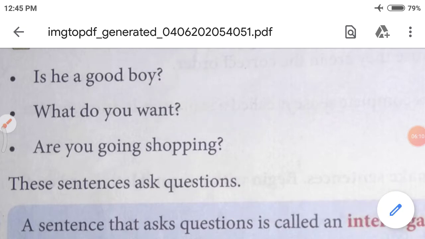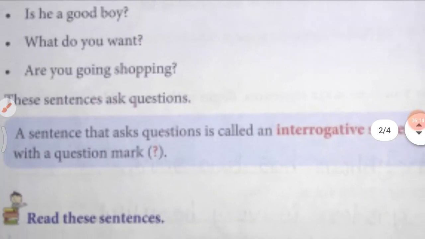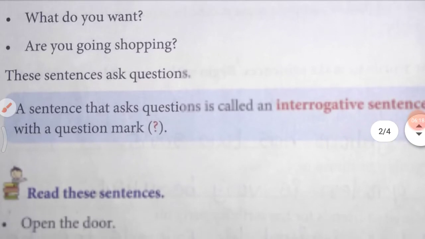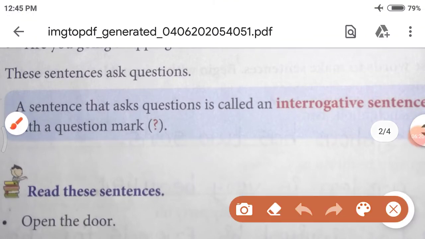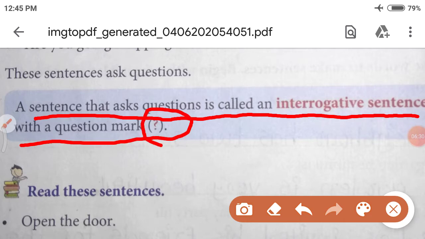Right? So, now read with me the definition of interrogative sentences. A sentence that asks questions is called an interrogative sentence. It ends with a question mark.